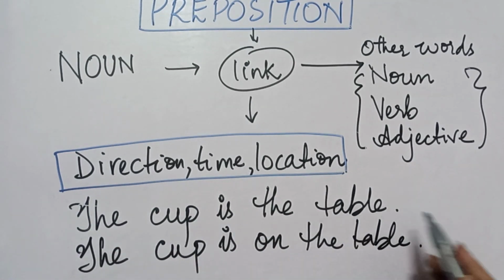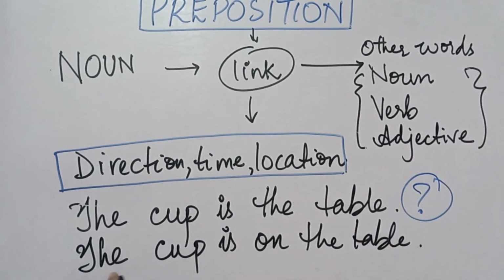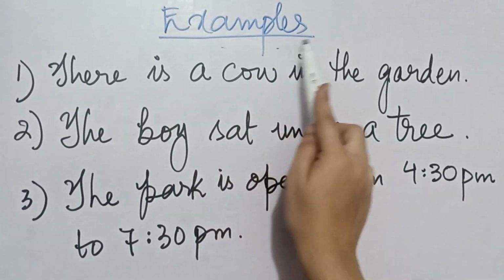The cup is the table. I rewrite the sentence, the cup is on the table. So from the first sentence, it is not showing any link between the cup and the table. So the preposition on shows the relation between a cup and the table. Let's see the more example of preposition.